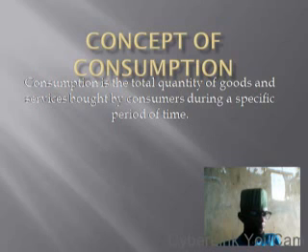Now, the part that goes for saving, we put through a cooperative society, or you may save it in the bank, and so on. We have treated savings, and today we are looking at consumption. What is consumption? Consumption is the total quantity of goods and services bought by a consumer during a specific period of time. What you buy to be able to survive for a particular period of time out of your salary is what you call consumption.